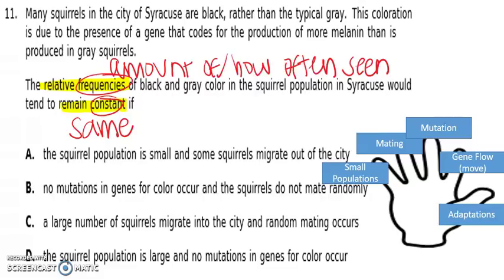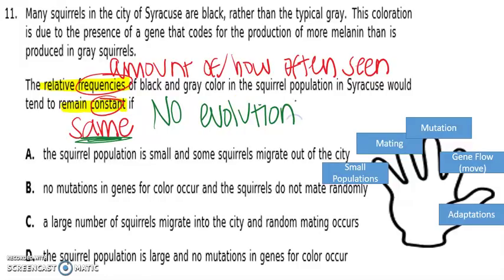Okay, so what this question is really asking us is, if we want the amount of black and gray coloring of squirrels to stay the same, then which of those answer choices must be true? So if we're wanting a population to stay constant or stay the same, that means that no evolution is taking place. We're not evolving. We're not changing the population in any way. We're wanting it to stay that black and gray color.